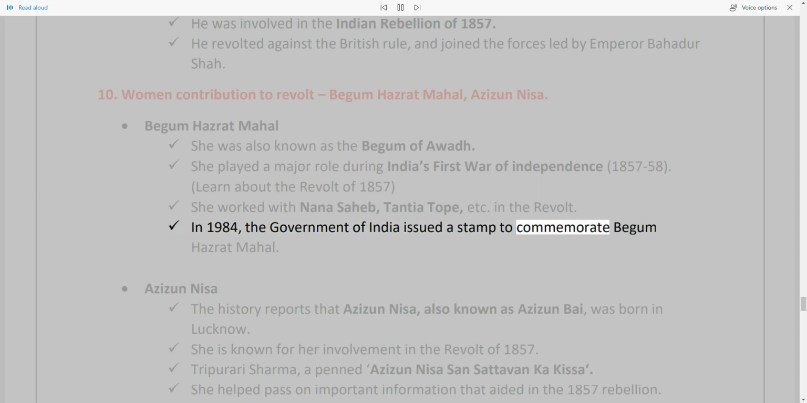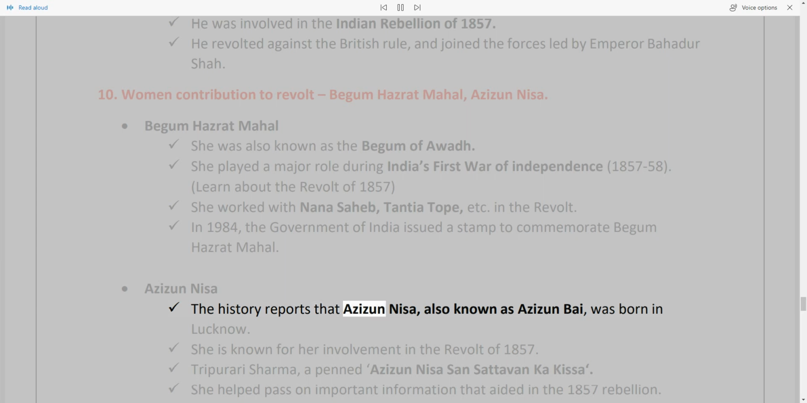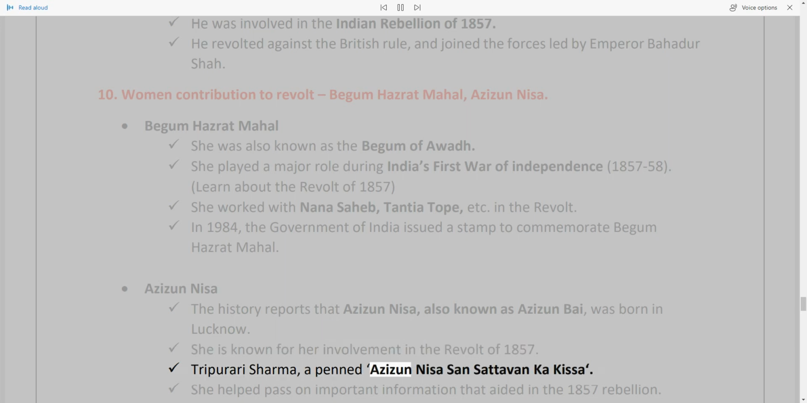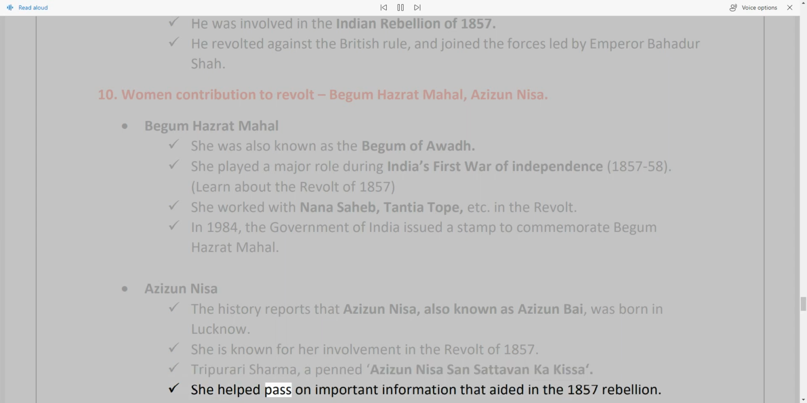Aziz un Nisa. History reports that Aziz un Nisa, also known as Azizun Bai, was born in Lucknow. She is known for her involvement in the revolt of 1857. Tripurari Sharma wrote about Aziz un Nisa in a book titled Sattavan Ka Kissa. She helped pass on important information that aided in the 1857 rebellion.